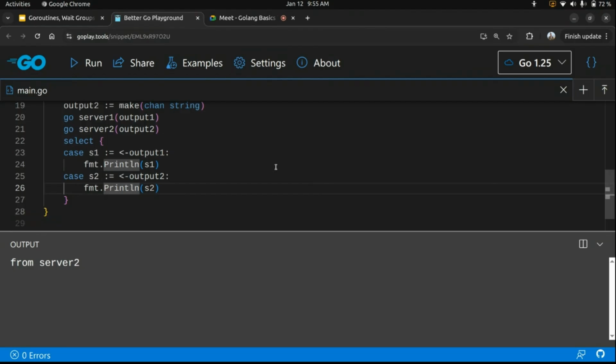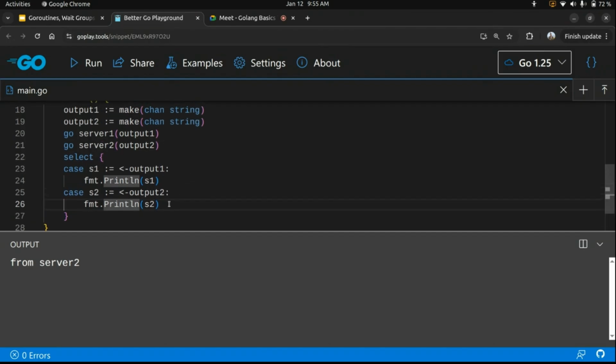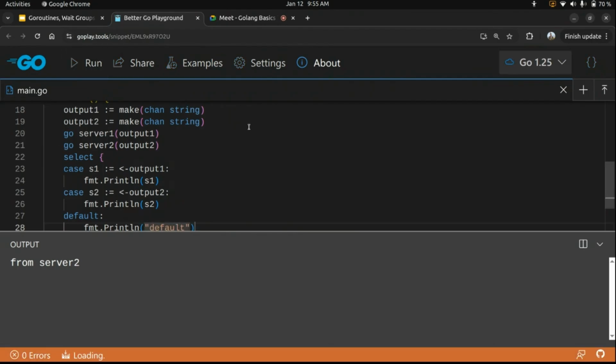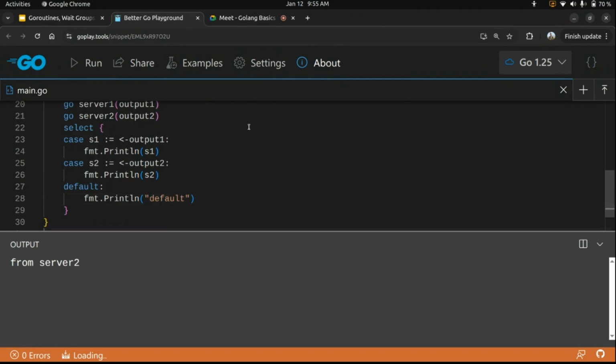So is everything clear? And if I use the default statement here, both goroutines will run: goroutine one will sleep for 6 seconds, the second will sleep for 3 seconds, but we haven't received any data, right? So the default will be executed in that case immediately. So if we add default, default is executed.